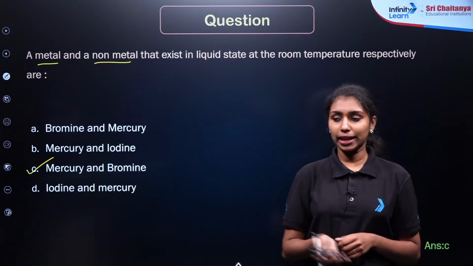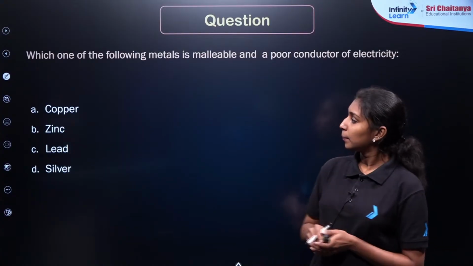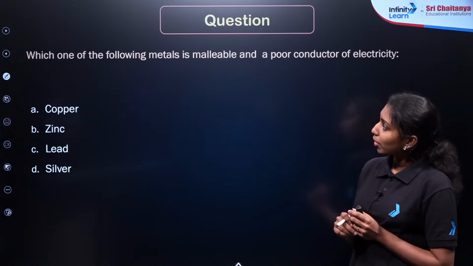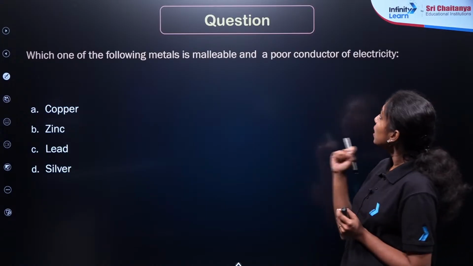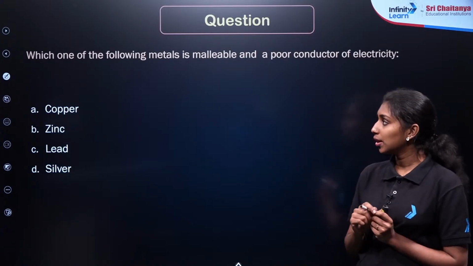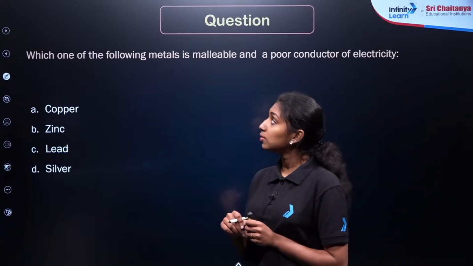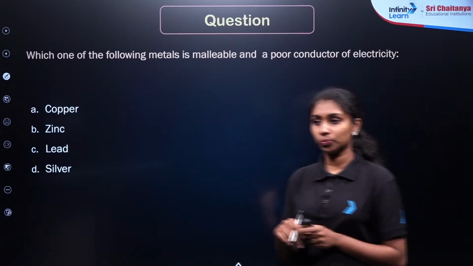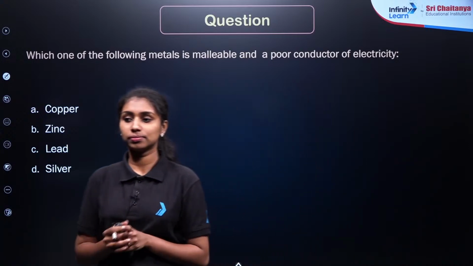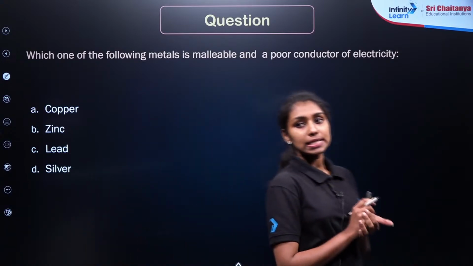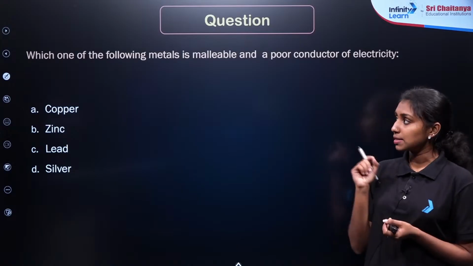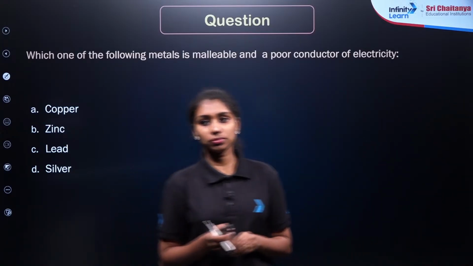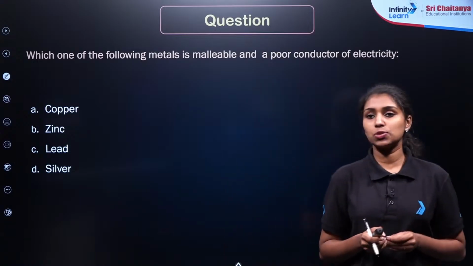Okay, now we are moving to the next question. Which one of the following metals is malleable and a poor conductor of electricity? As we already know, all the metals are conductors of electricity, right? There is only one metal which is a poor conductor of electricity. Which one is it?